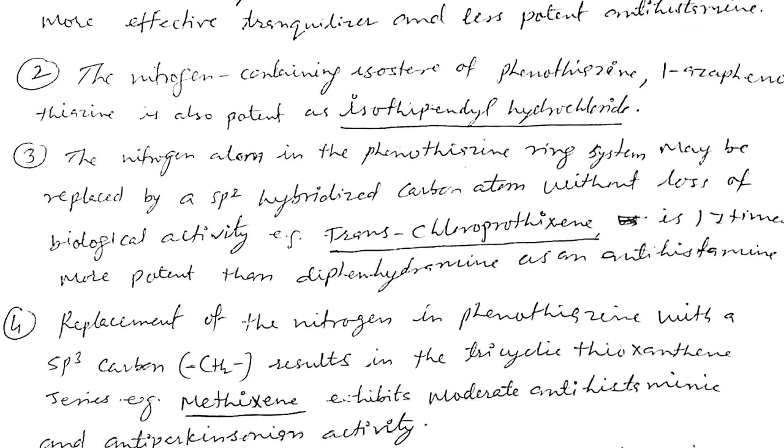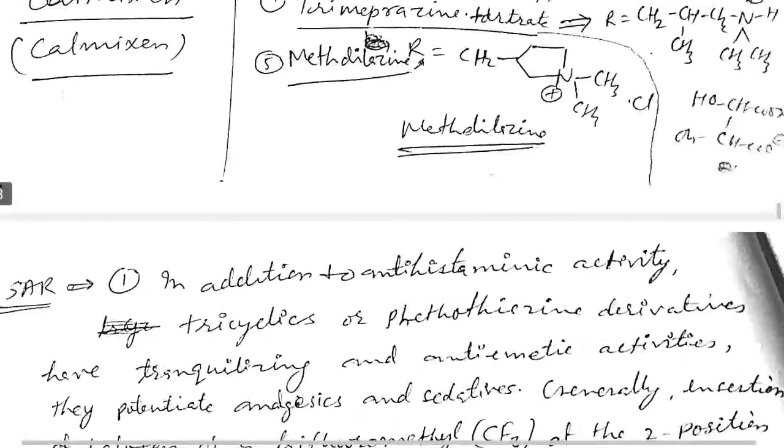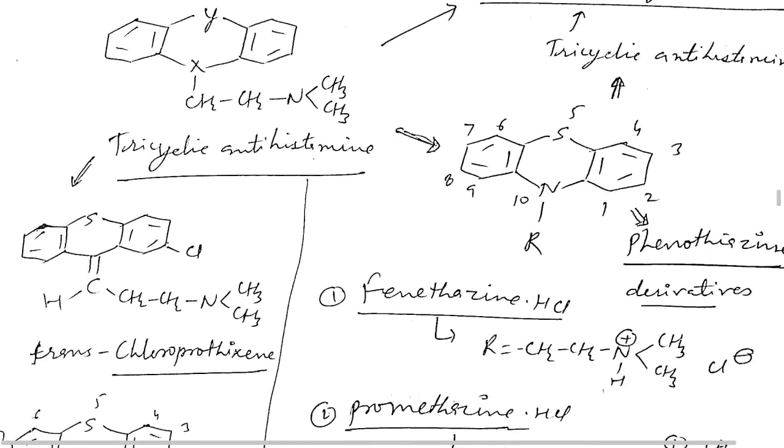Also, we have discussed transchloroprothixene, which is a replacement of the nitrogen by a CH group, an sp2 hybridized carbon. Then the antihistaminic activity will be less potent. What happened in the phenothiazine is that nitrogen is replaced by carbon. Look here, I am showing you chlorprothixene.